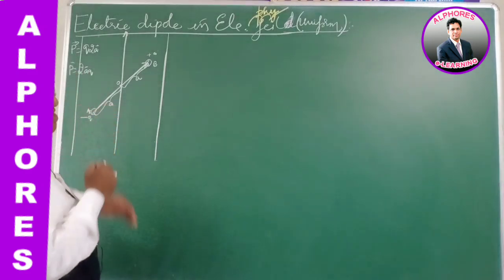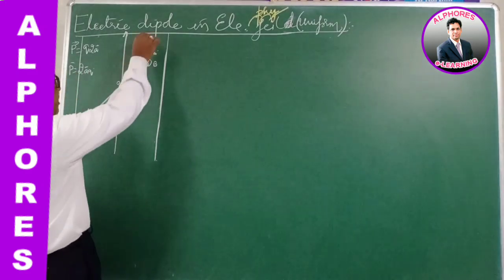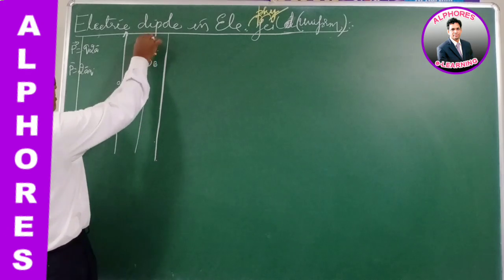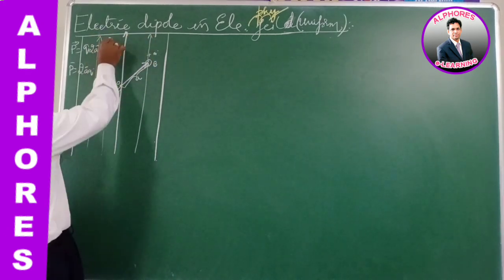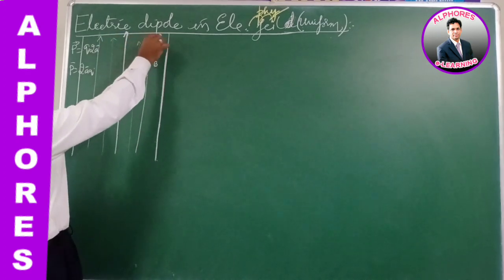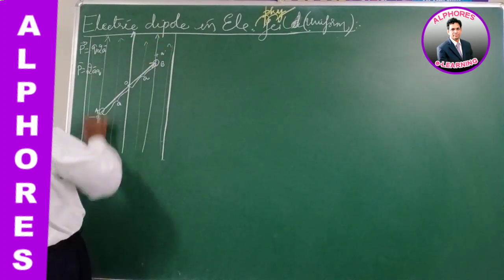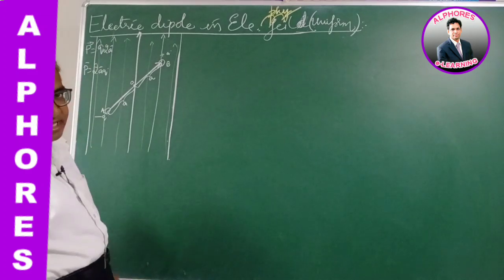Now how do you picturize and represent this? We represent this by means of lines of force. A uniform electric field implies parallel lines of force like this.